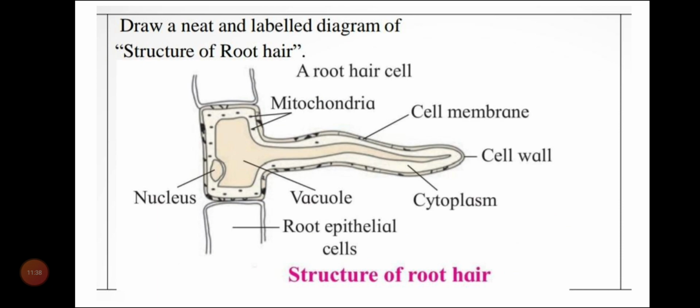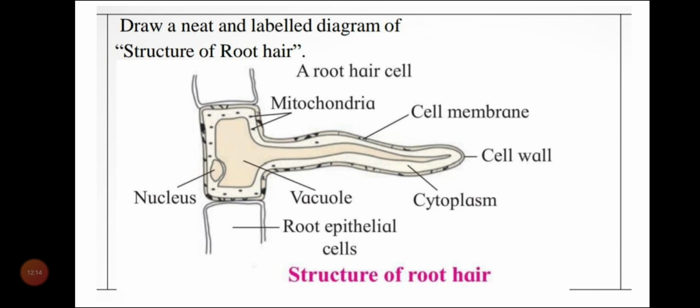Draw a neat and labeled diagram of the structure of root hair. Students, mark it, very, very important. This question has been repeated many times here in this question bank. So you need to practice this diagram thoroughly. And just label it. There is no need to do all the labeling mentioned here, but you have to remember by heart at least 4 labelings. Label the 4 parts of the root hair.